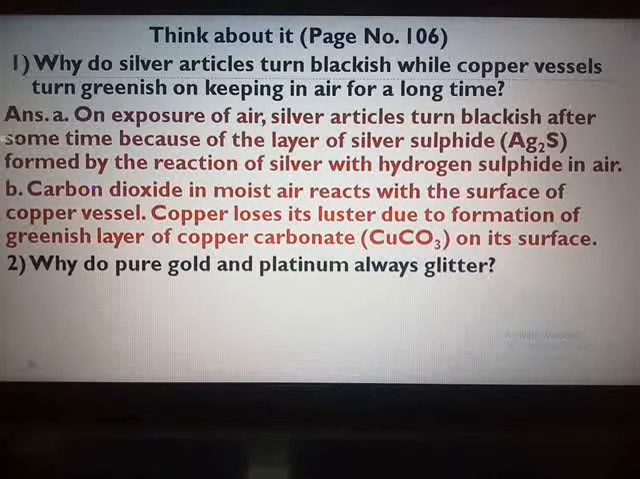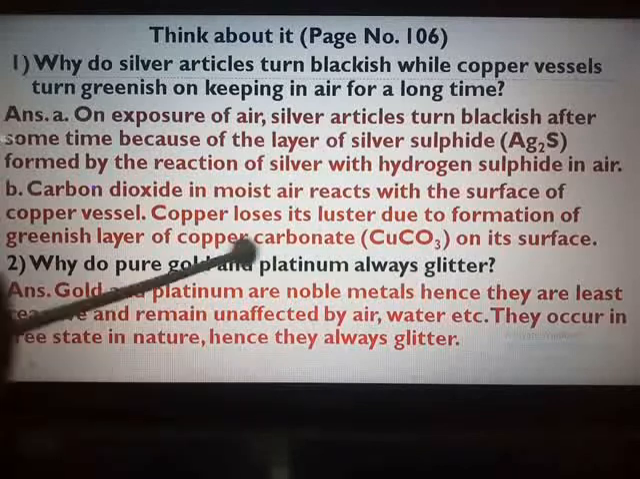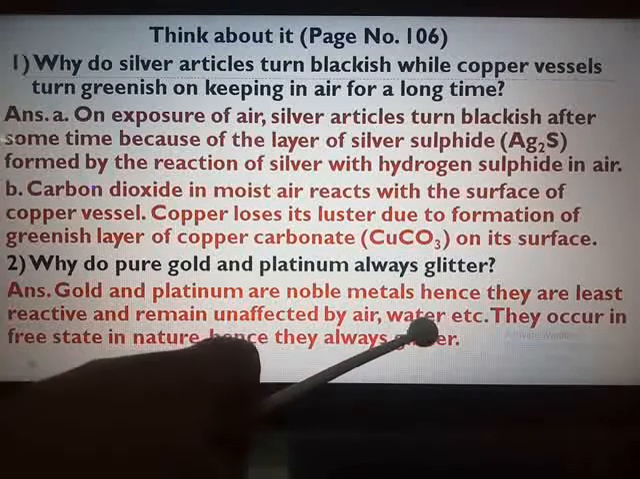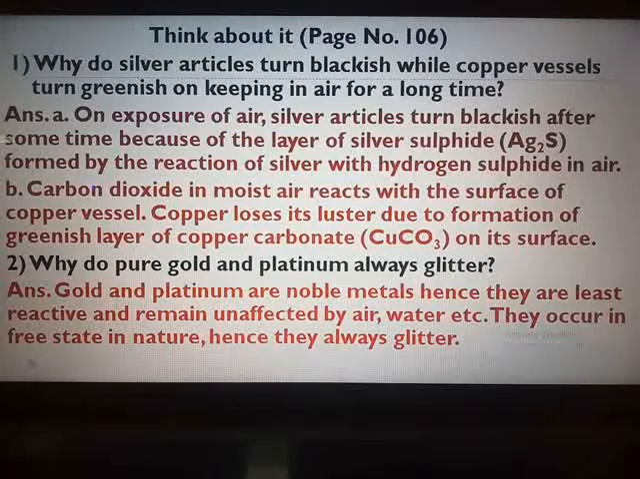Next on the same page you have, why do pure gold and platinum always glitter? Gold and platinum, you all know, they are noble metals. Hence, they are least reactive and remain unaffected by air, water, etc. They occur in the free state in nature and hence they always glitter. So this is some logic which I have applied. I have applied the properties of metals, non-metals. You can write the answer in your own words also.